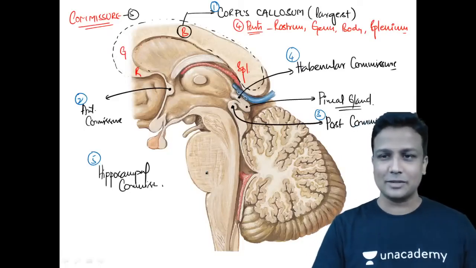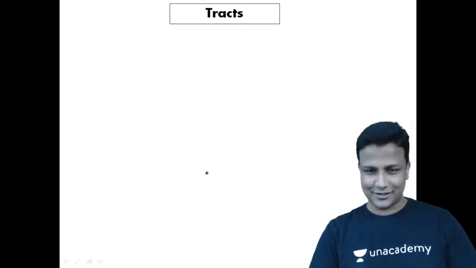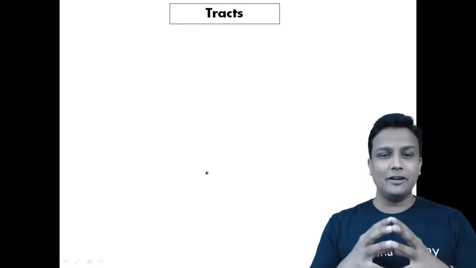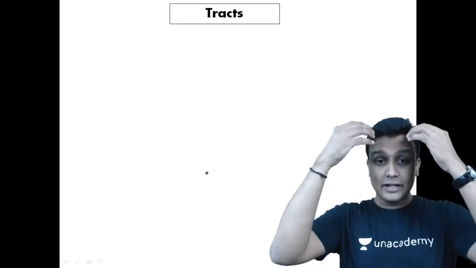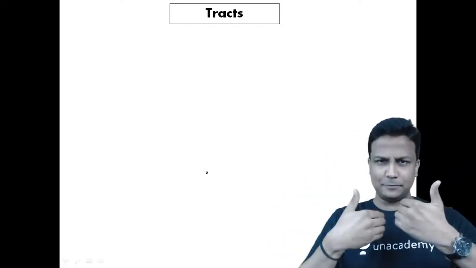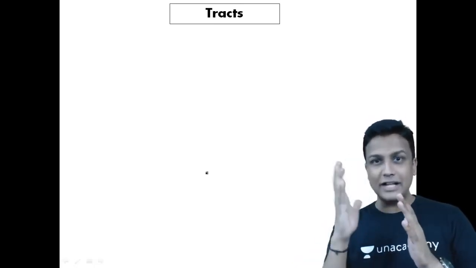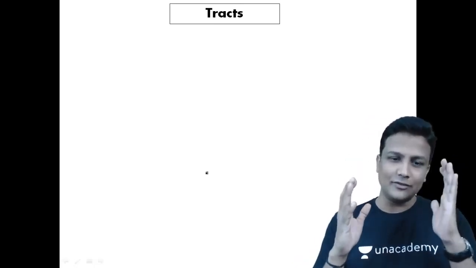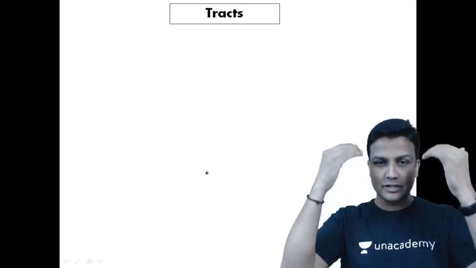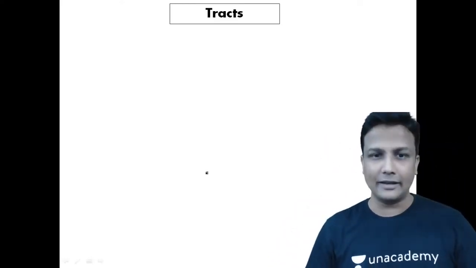Let us move to the next concept. Apart from commissural fibers, let us move to the tracts. Tracts are those white matter fibers which connect your brain down to the spinal cord and the spinal cord up to the brain. They'll be in a vertical direction. Just now I taught you commissural fibers, which connect the right half of the brain with the left half. But tracts come under the category of projection fibers, up and down. They connect your brain and the spinal cord.